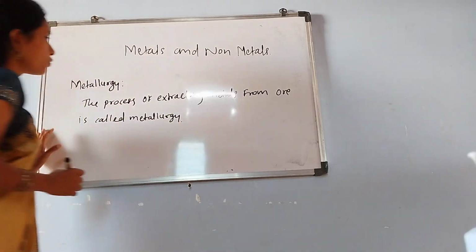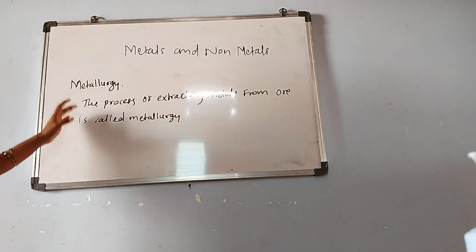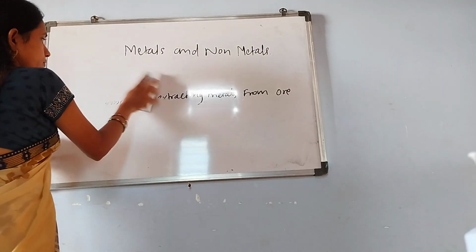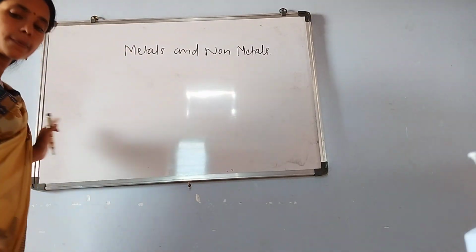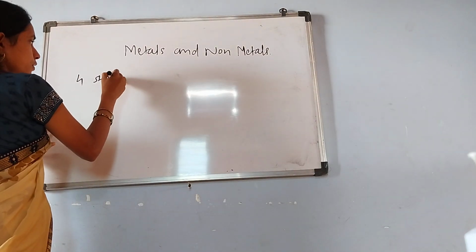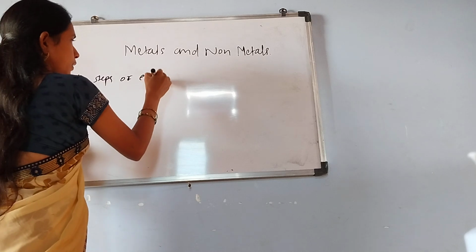We can write down the 4 steps of extracting metals from its ore. First step is crushing and grinding of ore.